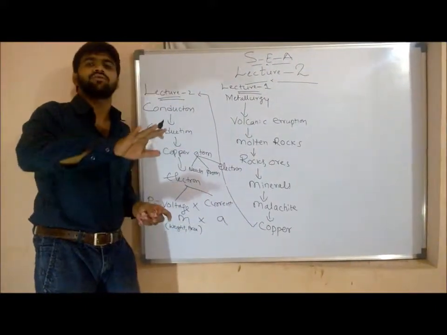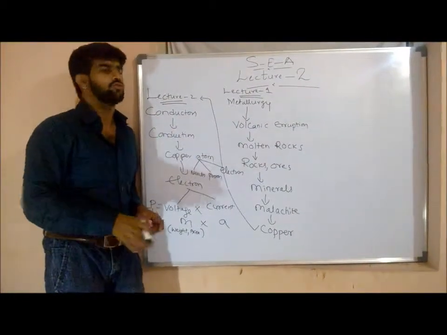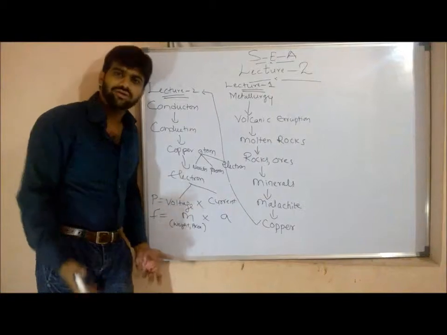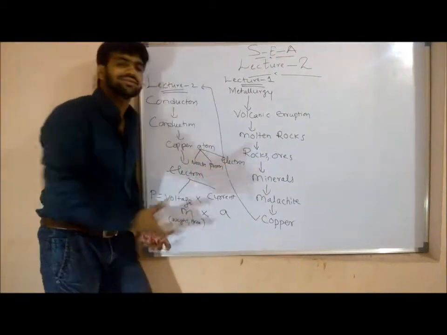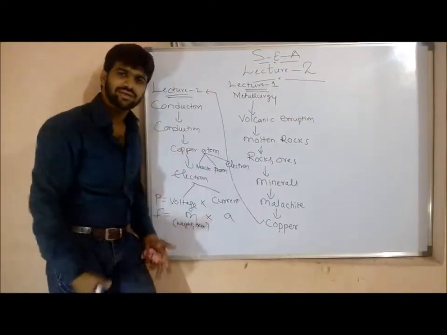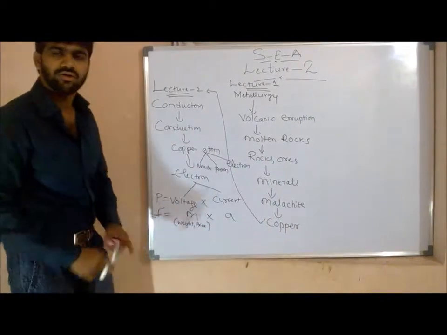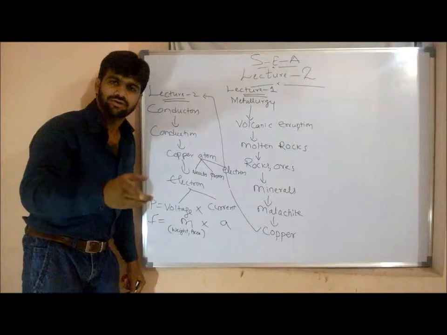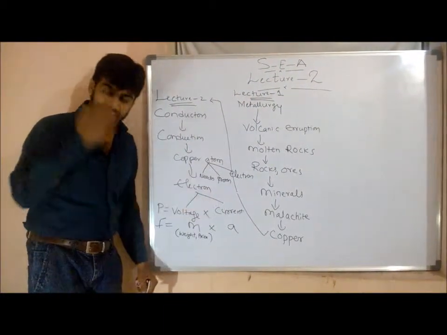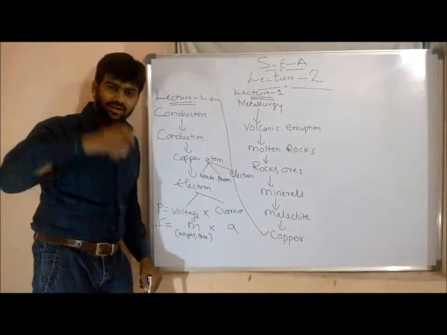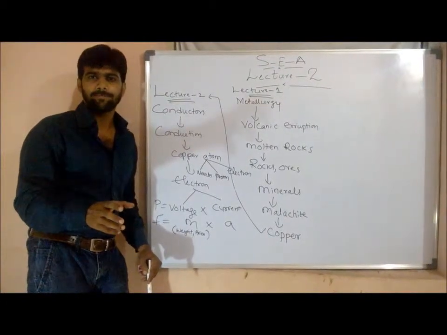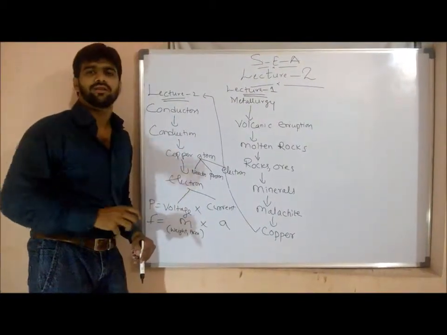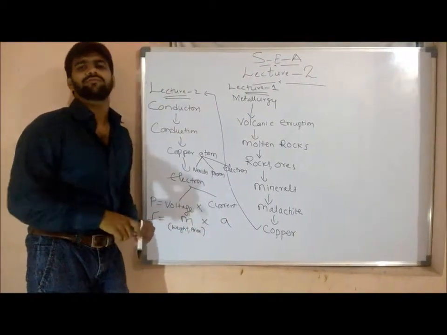There is no single hand of any human to create molten rock. Rocks and ores are not created by humans. Minerals, nothing. Malachite, nothing. Copper, have you created it? No. You can't even create a single atom. Try to create a single atom, a single electron. We can't do that. Thanks to Almighty. Focus on nature. Study nature, and you will get to know many things. You will get great faith in Almighty.